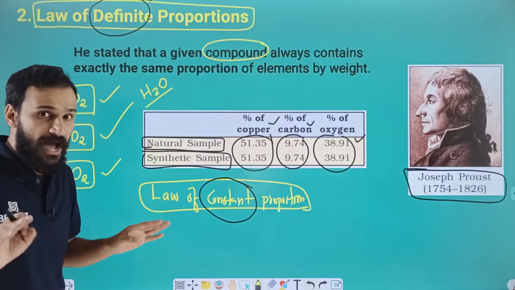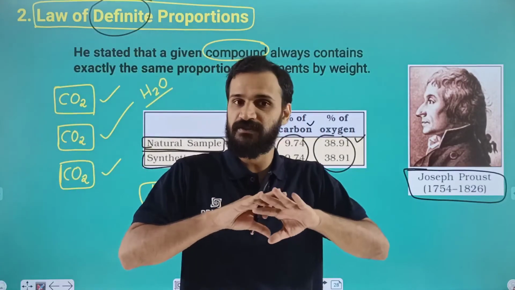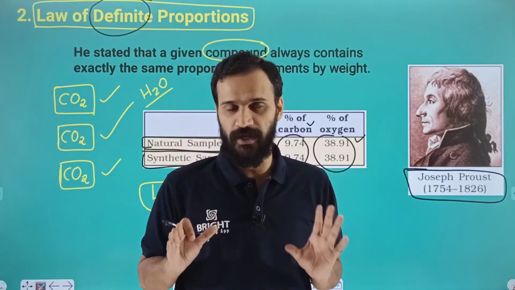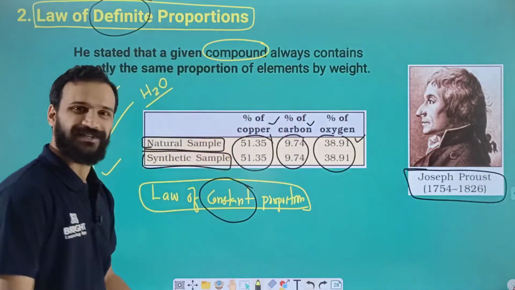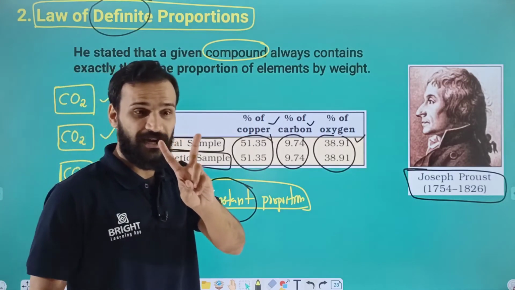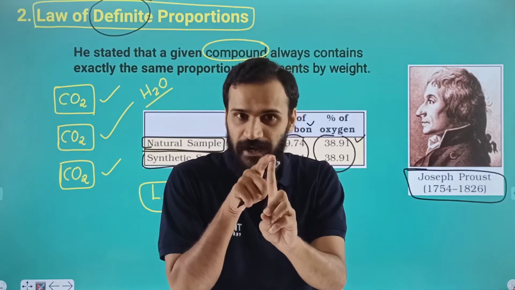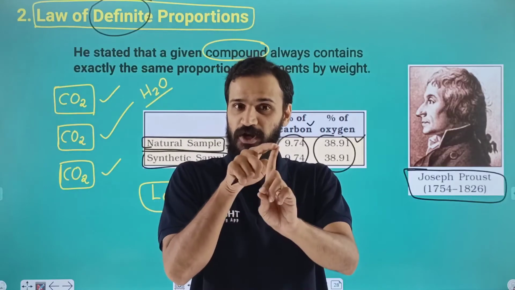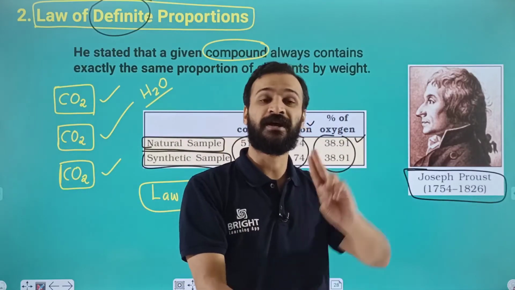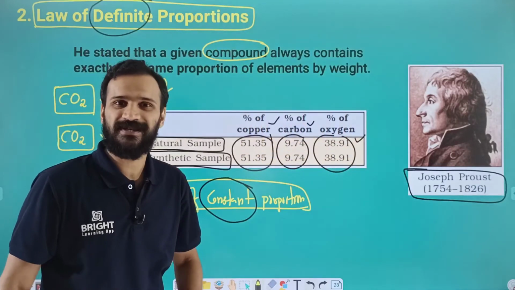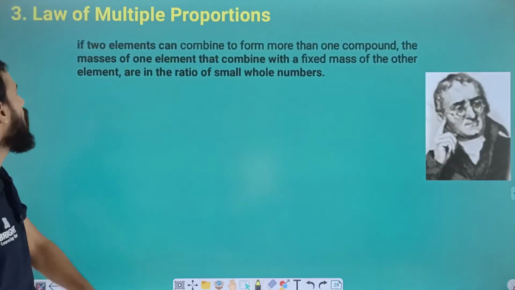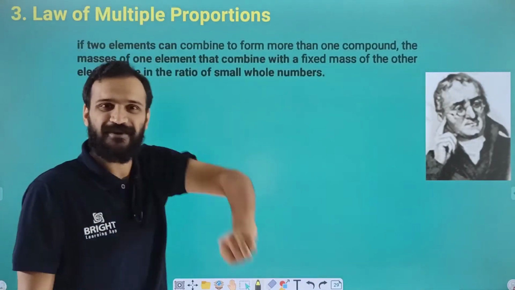Very simple idea. And the laws of chemical combination are a very important area. We can expect more questions from this part. So let us move to the next topic, dear students. We already covered two laws of chemical combination. The first one, the law of conservation of mass, proposed by Antoine Lavoisier, and the second one, the law of definite proportion, proposed by Joseph Proust. Have you clear? Yes. So let us move to the next important law, the law of multiple proportion.